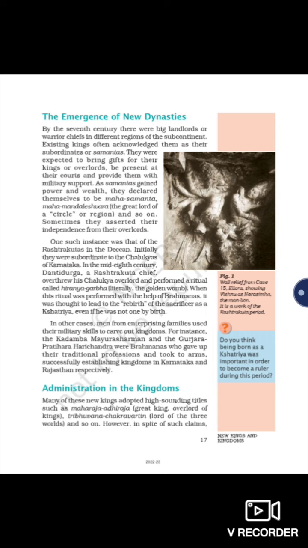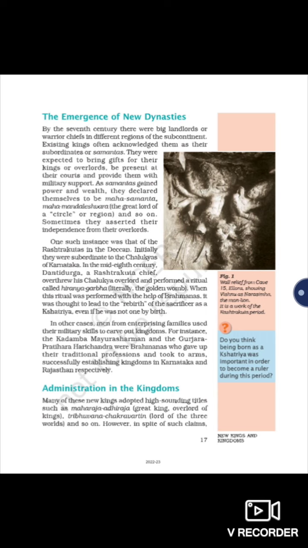The ritual was thought to lead to the rebirth of the sacrificer as a Kshatriya. Danti Durga performed this Hiranyagarbha to become a Kshatriya.